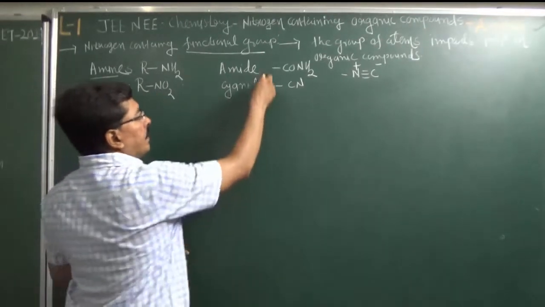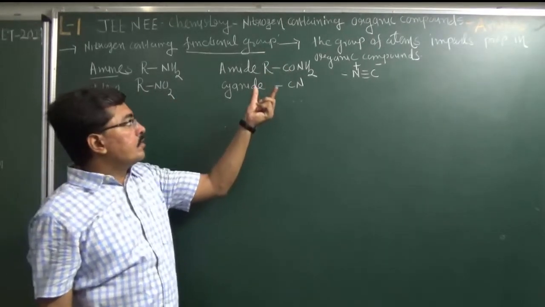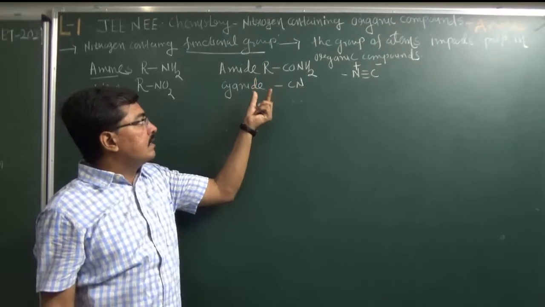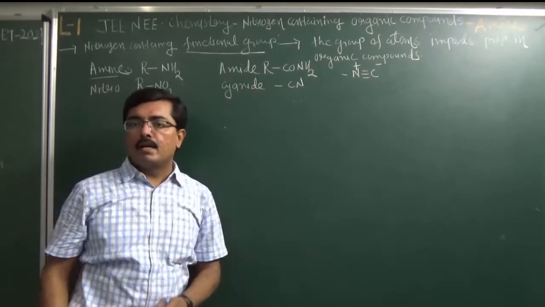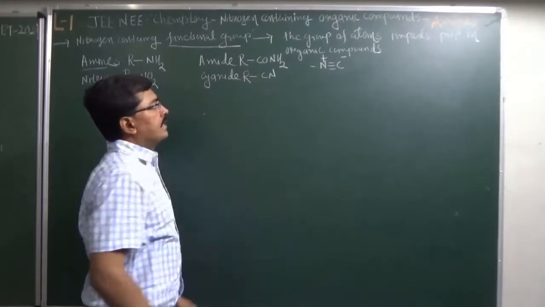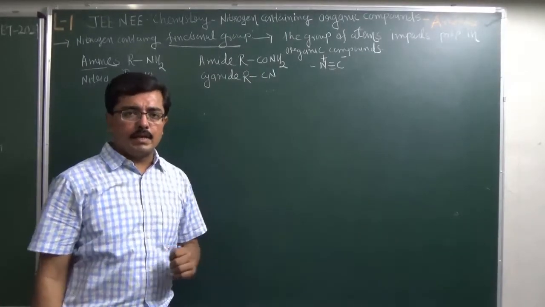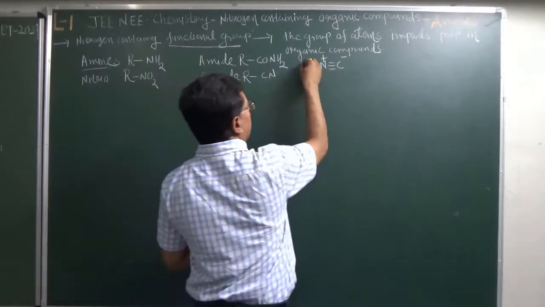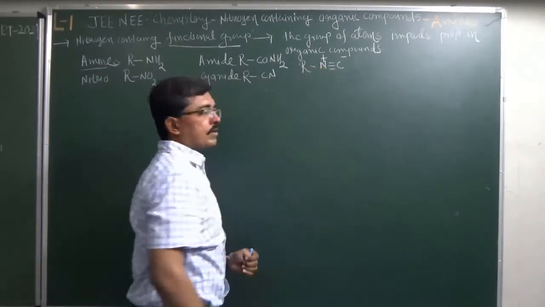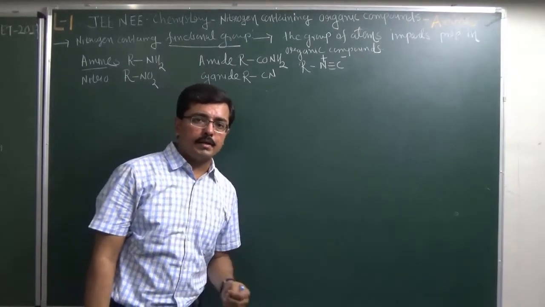Similarly, if amide group is present with alkyl chain, then this compound is known as an amide compound. Cyanide compound, if cyano or nitrile group is attached with a carbon of hydrocarbon, then this compound is known as a cyanide compound. And if isocyanide group is attached with carbon of hydrocarbon, then this compound is known as an isocyanide compound.